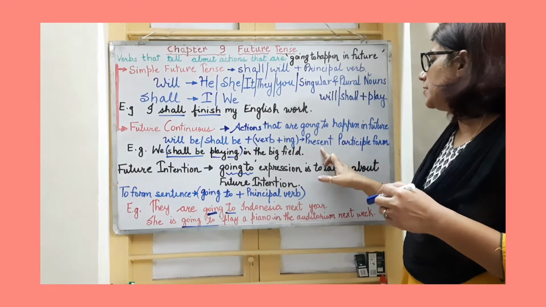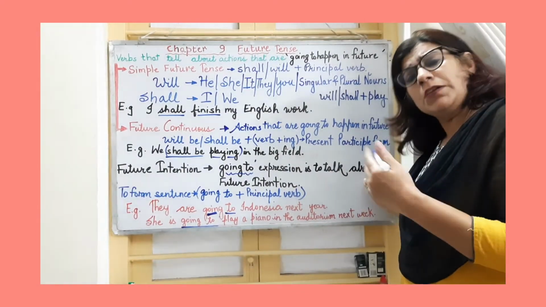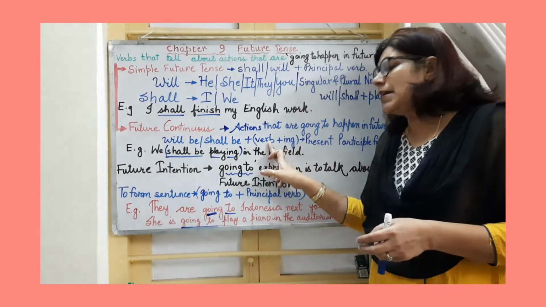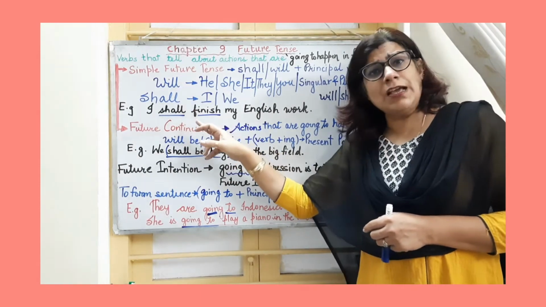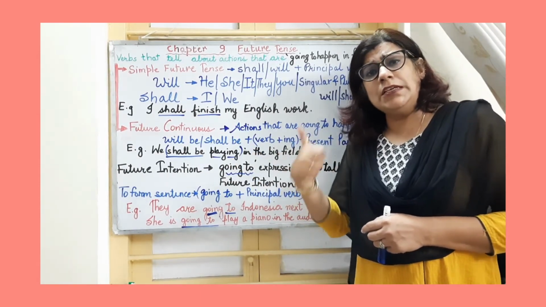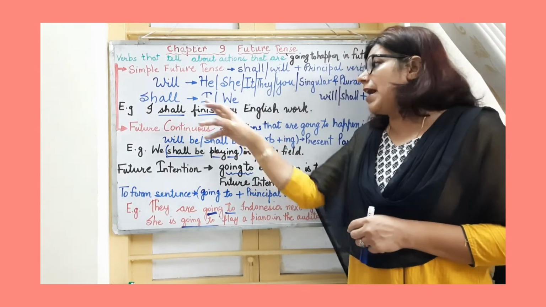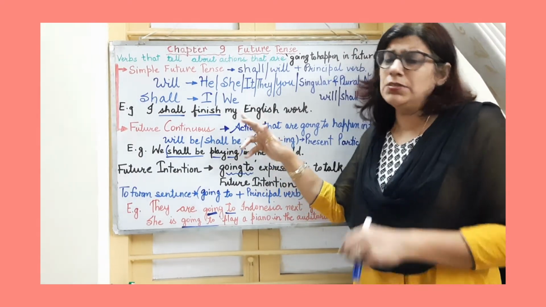Here we will use the present participle form of the verb. What is the present participle form? We have already learned it is the verb plus ing. And the same rule applies for will and shall. Will we will use with he, she, it, they, you, singular and plural nouns, and I will use shall with I and we.